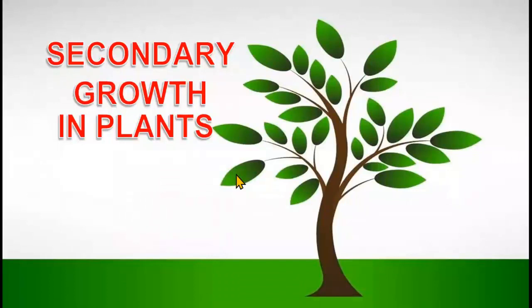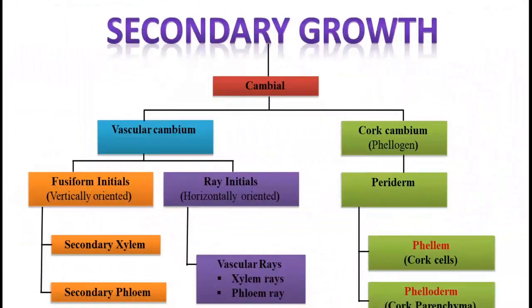Secondary growth in plants. I gave you an overview, but let me start from the beginning again. So, as we know, secondary growth is initiated by cambium. Cambium forms in two places. First, in between the vascular bundles, which is called vascular cambium, and one is formed in the cortex outside the vascular bundles, which is known as cork cambium or phellogen.